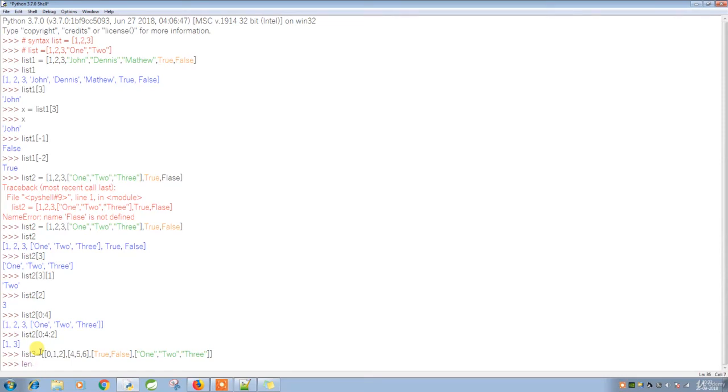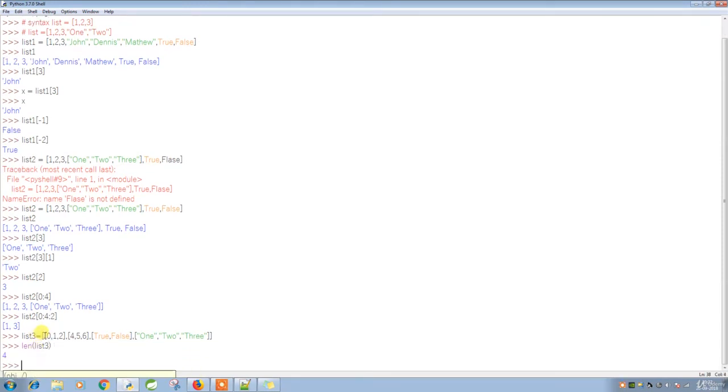Length of list tree is 4. This particular data is the 0th element, and this is the first element, and this is the second element, and this is the third element. Whenever you're trying to retrieve the data based on the index, it will start from 0. If you want to take the entire length, it will start from 1. Okay, see, 1, 2, 3, and 4. If you take it as an index, it is 0, 1, 2, and 3.